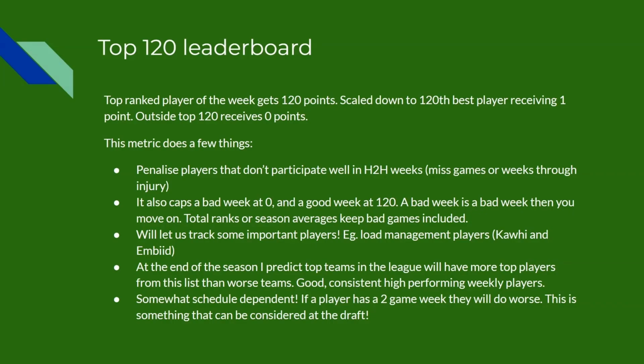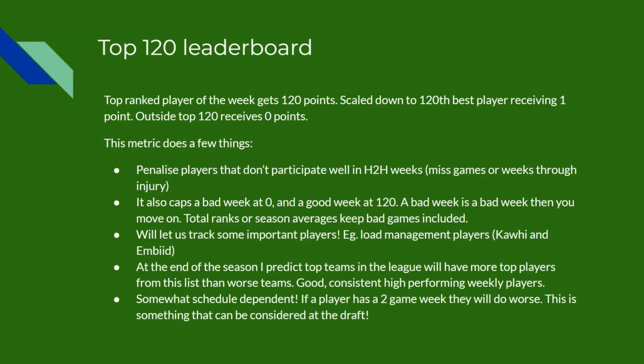This metric aims to do a few things. First of all, we're penalising players that don't participate well in head-to-head weeks. So this is missing games or weeks through injury, or they're sitting out back-to-backs, or they just have really bad weeks. The next one that it does is it caps a bad week at 0 and a good week at 120. A bad week, it's a bad week, it happens and it moves on.